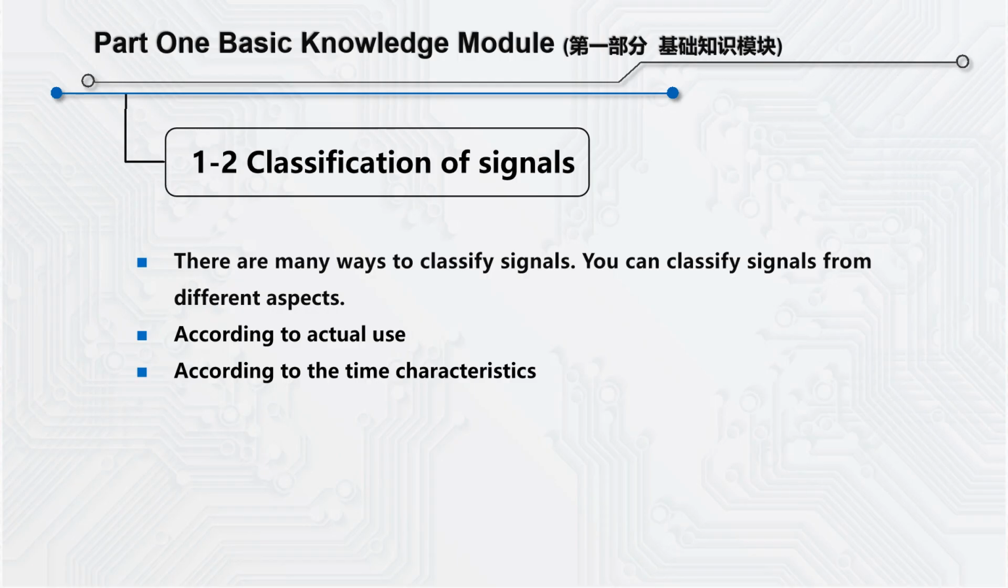Today, we will study Lesson 2, Classification of Signal. There are many ways to classify signal. We can classify signal from different aspects. For example, it can be classified according to actual use or according to the time characteristics of the signal.